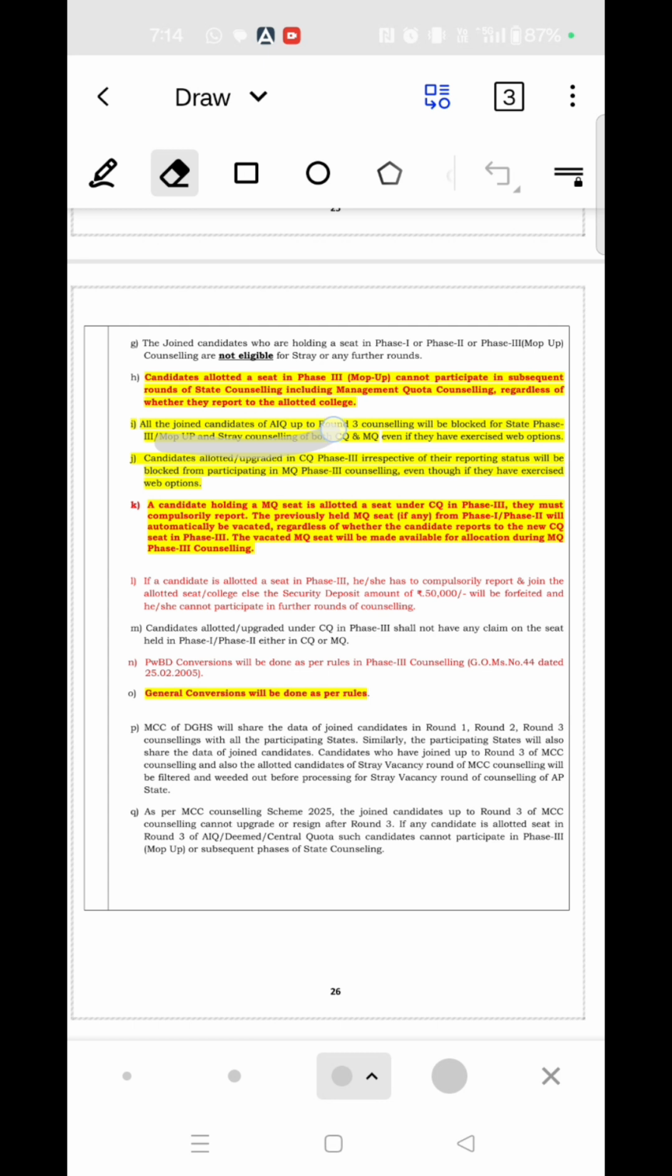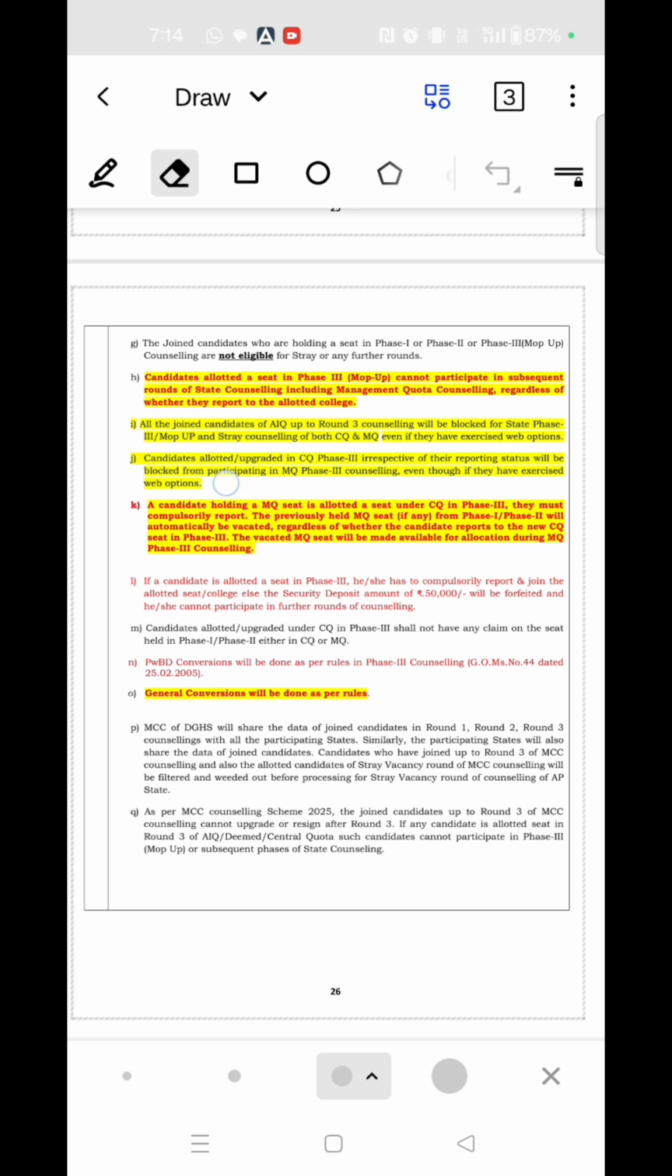All the joined candidates of All India quota up to the round 3 counseling will be blocked for state phase 3 and the mop-up round, and also for the stray counseling of both the competitive quota and the management quota, even if they have exercised web options. So be careful about this.